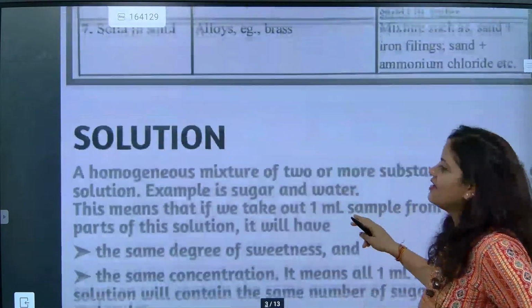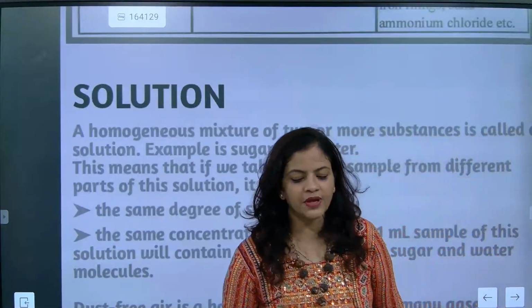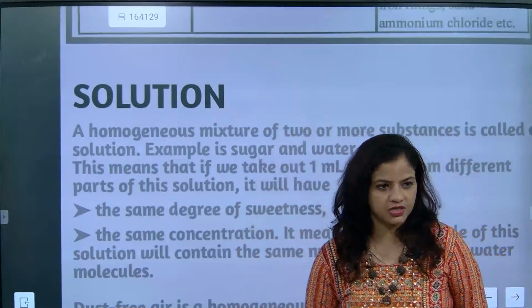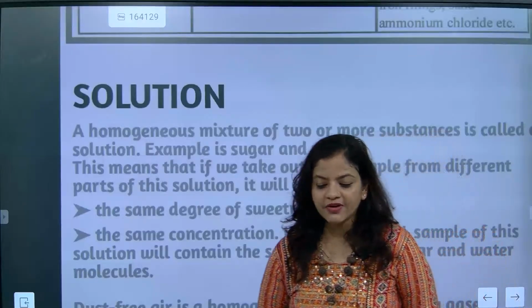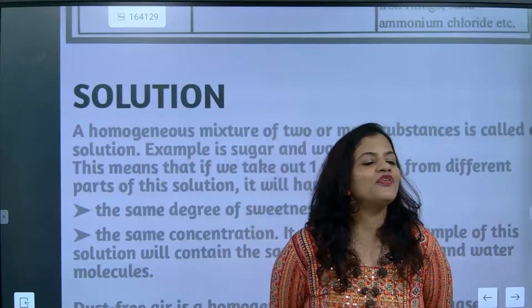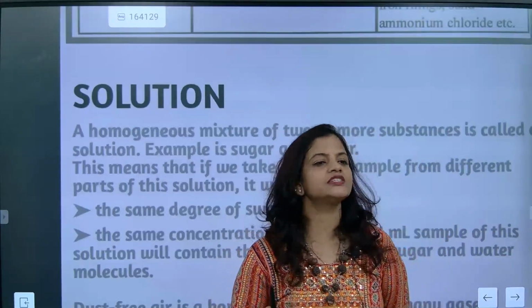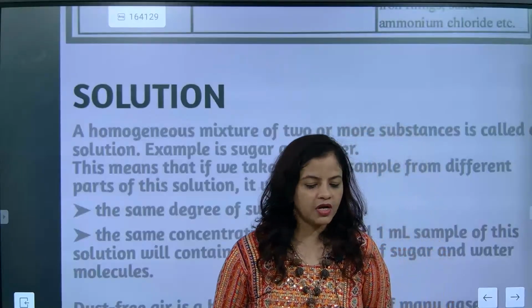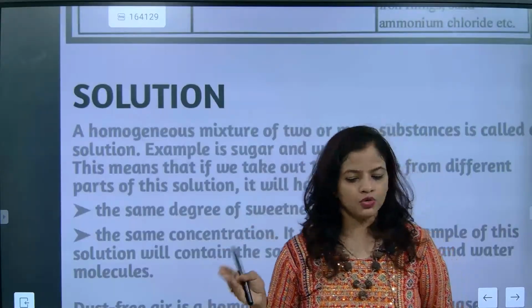Nice answer. Now we are going to talk about solutions. If somebody asks you about a solution, we will be discussing homogeneous mixtures. A solution is made with solute and solvent. In a solution, the solute is present in less amount and the solvent is present in more amount. Understood or not? So solvent is more, solute is less, and then the solution is made.